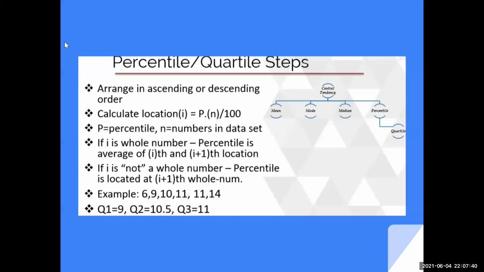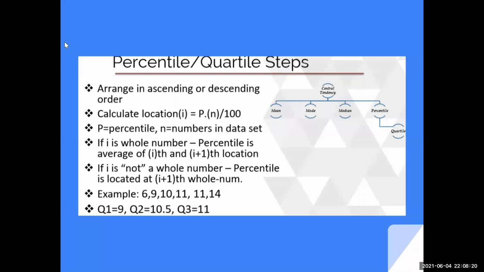Now, if the number that you get is a whole number, we take the I and I plus one as location, just like the median we were finding. So in this case, 1,000 and 1,000 plus one are the values that you will take. And if it is not a whole number, a decimal number, you will take the next value that you get in that calculation.